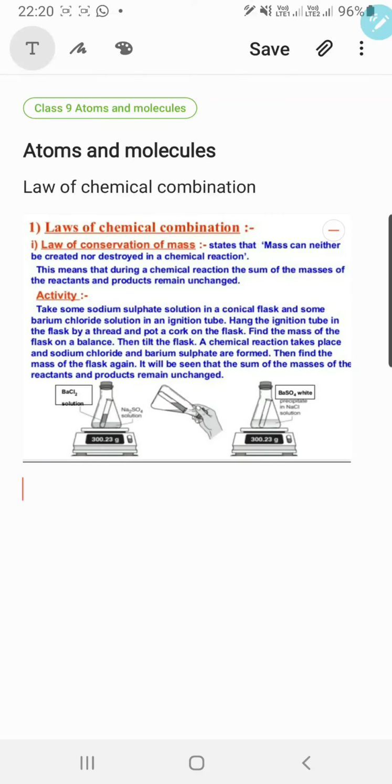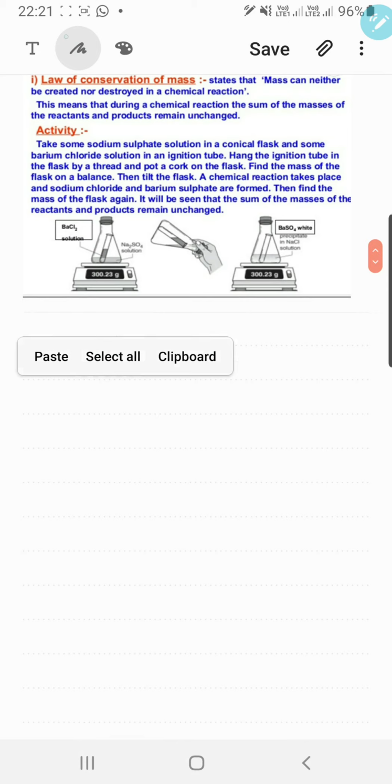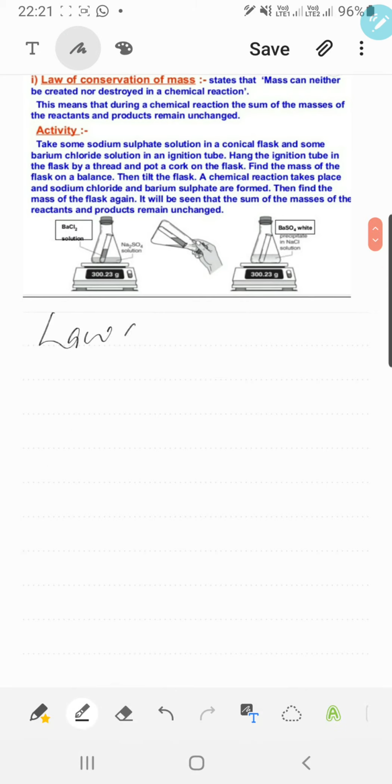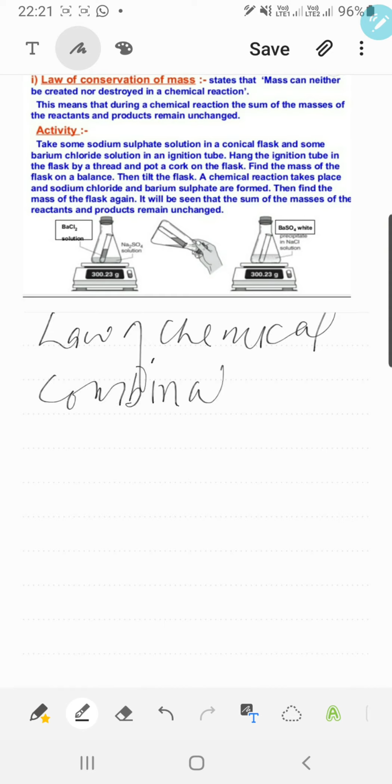Morning everyone. Today the chapter I'm going to discuss is Atoms and Molecules of class 9th, and the topic is the law of chemical combination. So the topic is the law of chemical combination. In this topic we will study the different laws by which atoms and molecules combine.